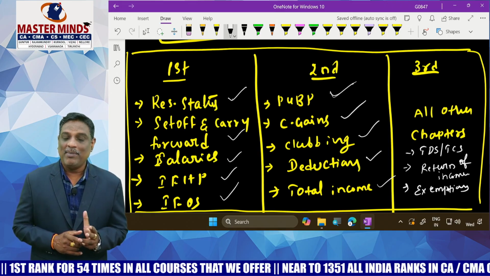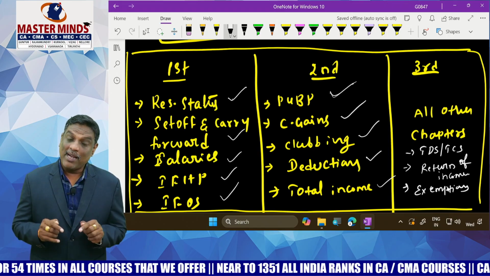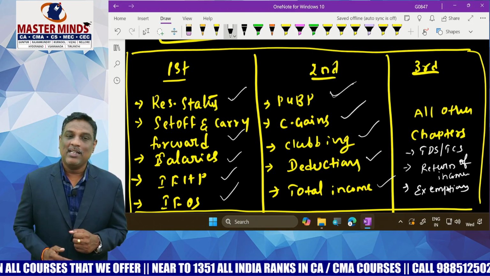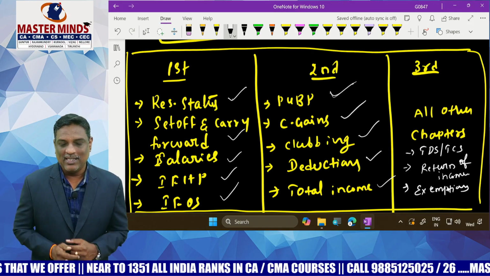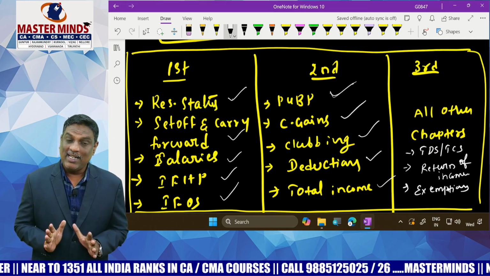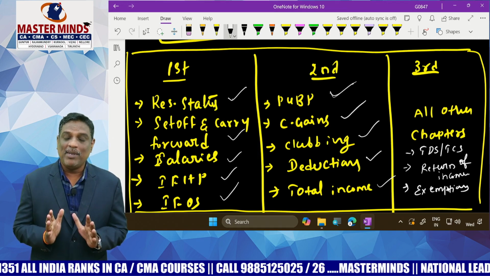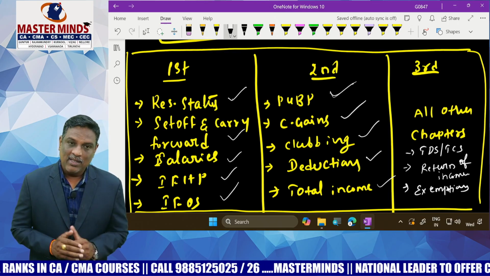It's the latest amendment in Finance Act 2020. That is important. And in capital gain chapter 54 series, there are two sections amended, that is 54 and 54F. There is an amendment in both the sections. So my suggestion is please concentrate at least once on areas relating to the latest amendments as per Finance Act 2023. Have you understood?